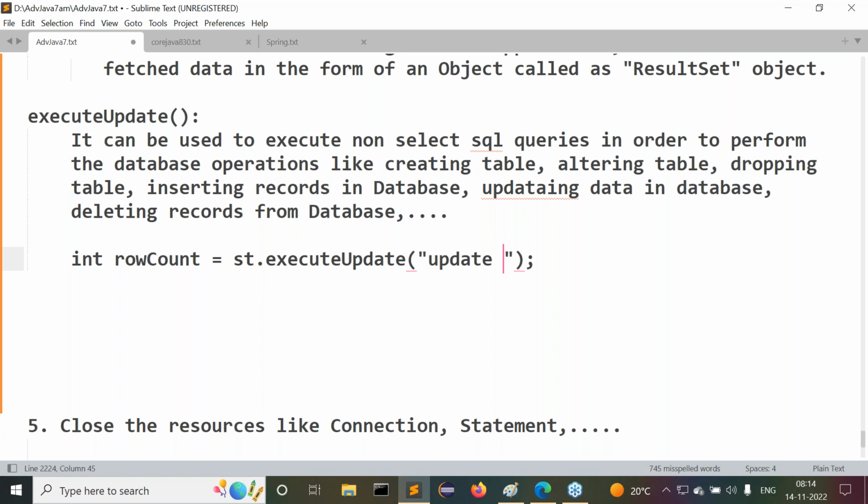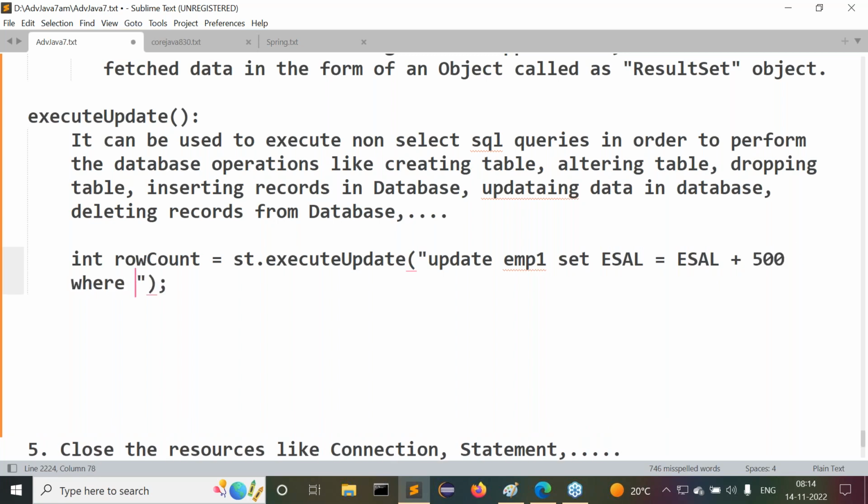Update EMP1 set ESAL equal to ESAL plus 500 where ESAL less than 10,000. No need to think too much about this SQL query. Just so you can understand, I have written one update SQL query. The employees whose salary is less than 10,000, I'm giving them a 500 increment. Simply speaking, that's the SQL query I have written. Right, sir. Now let's understand this.